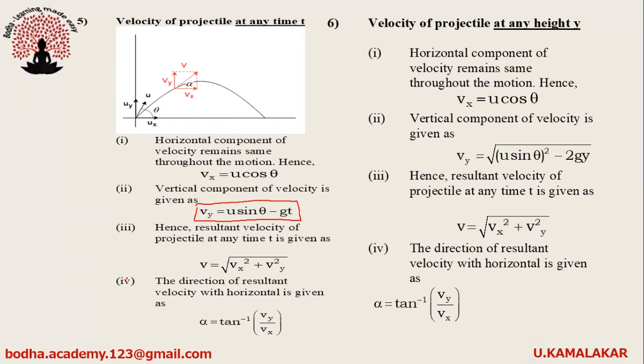Velocity of projectile at any height y from ground level. The horizontal component of velocity remains same throughout the motion. Hence, here also Vx equals u cos theta. But vertical component of velocity in this case is given as Vy equals under root u sin theta whole square minus 2gy. Hence, resultant velocity of projectile is given as V equals under root Vx square plus Vy square. The direction of resultant velocity with horizontal is given as alpha equals tan inverse Vy by Vx.